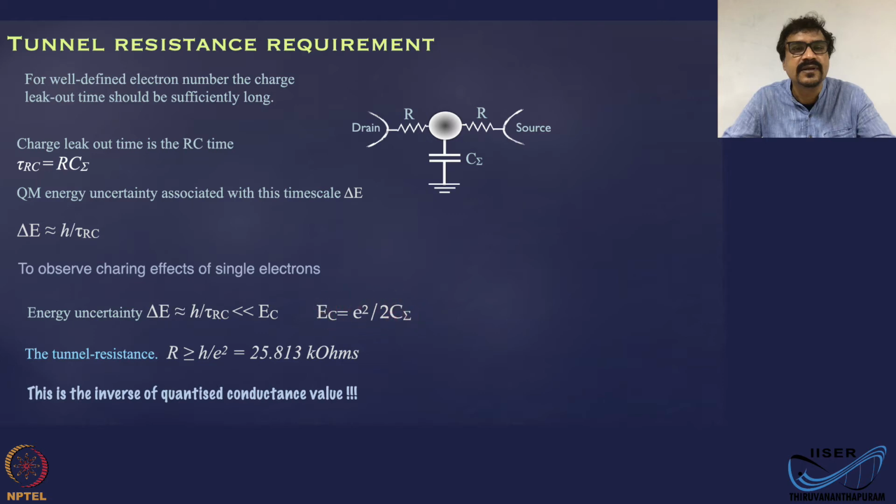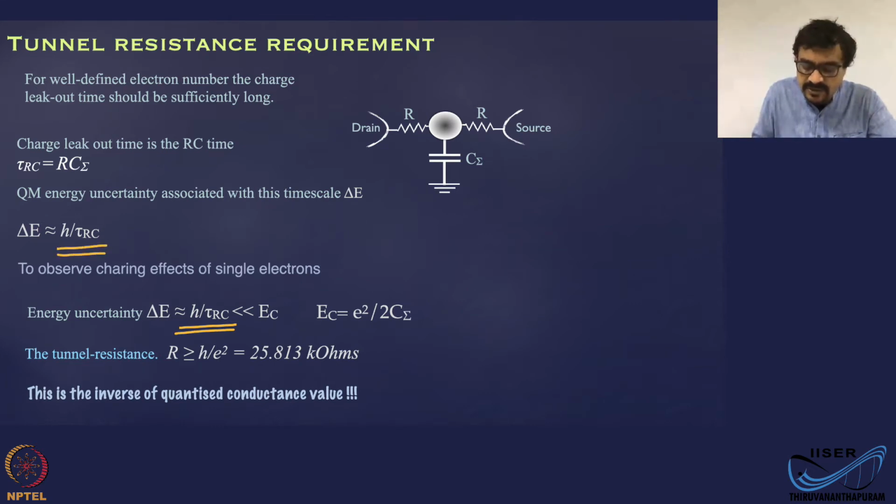Only then can you observe it. If this energy uncertainty and the charging energy are comparable, you will not observe it. To observe this energy EC in transport, the uncertainty in energy should be much lower than this. So delta E, which is approximately h by tau RC, should be much smaller than EC.